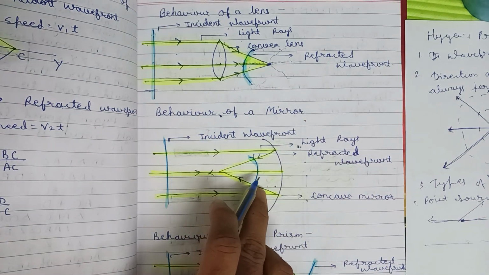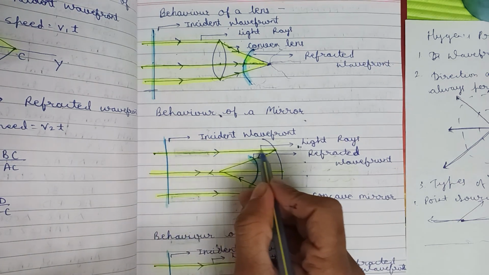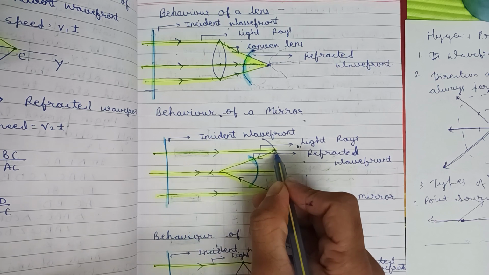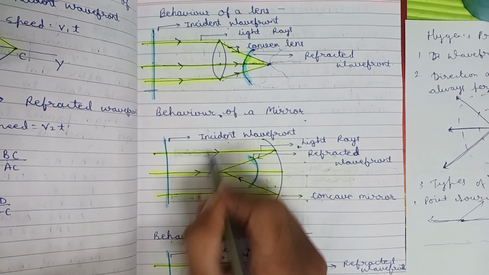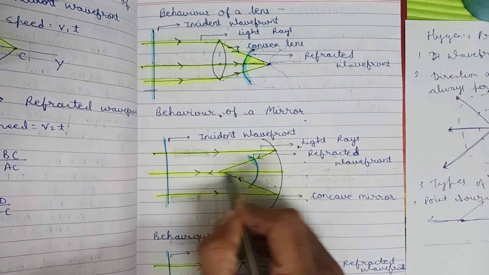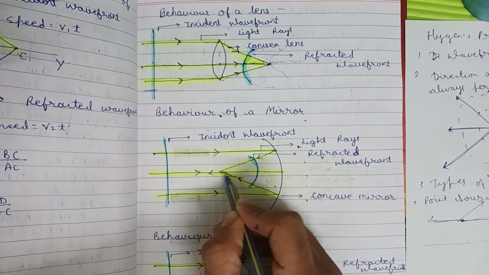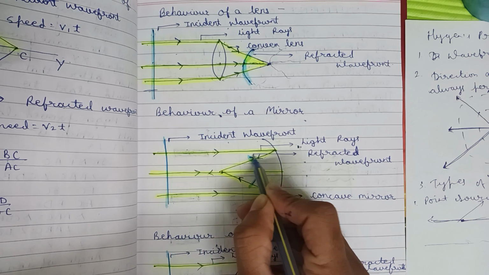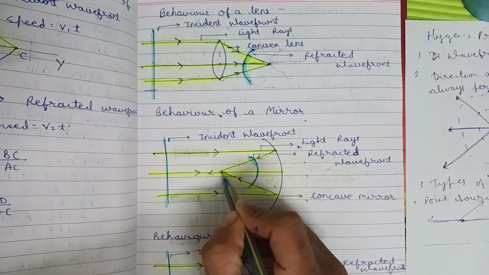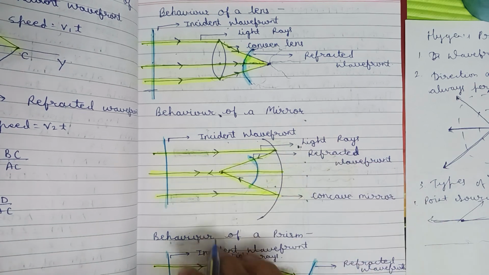Then next, come to this example. This is a concave mirror. Light is coming parallel and striking this mirror, so we know that the incident wavefront will be perpendicular to the light ray. After striking it, it again converges and meets at a point, and we know that this acts as a point source, meaning this is the light ray, and this is the wavefront, because in a point source a spherical wavefront is formed, as we have seen in the example.